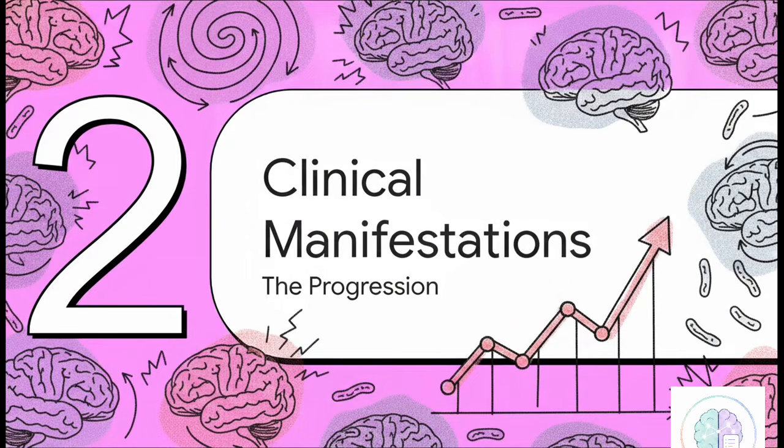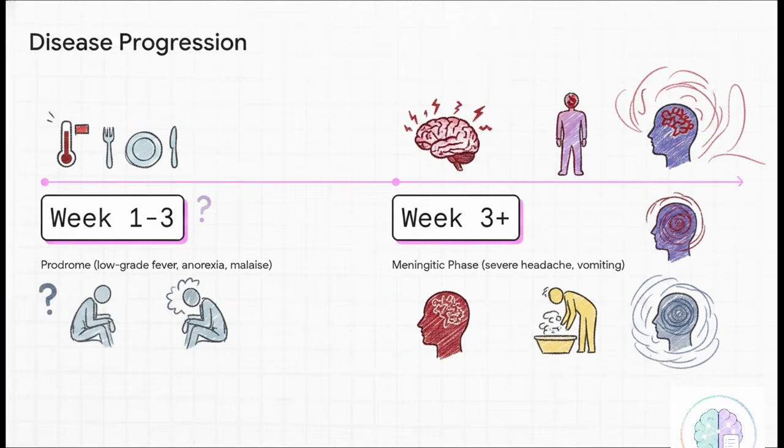Moving into Section 2, Clinical Manifestations of TBM. Let's trace how this illness actually progresses and builds over time in a patient. Here's the thing. TBM doesn't just kick the door down immediately. It sneaks up on you. It starts with this really deceptive prodromal phase that lasts about 2 to 3 weeks.